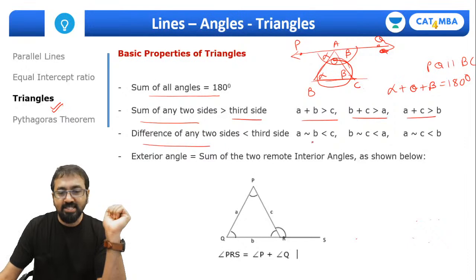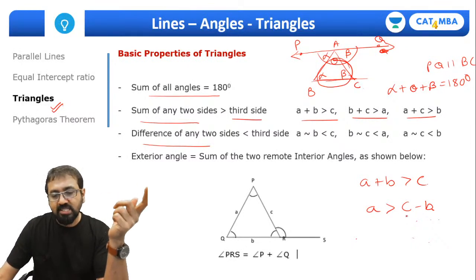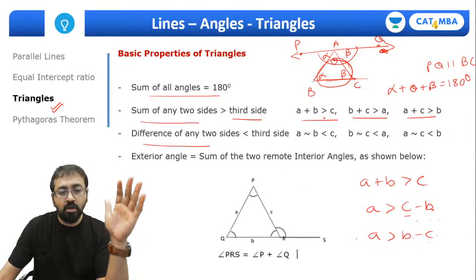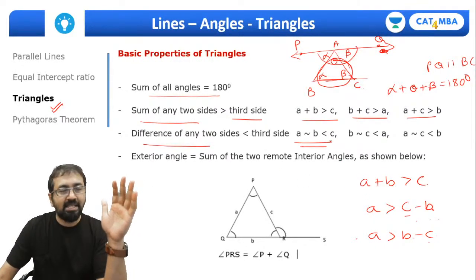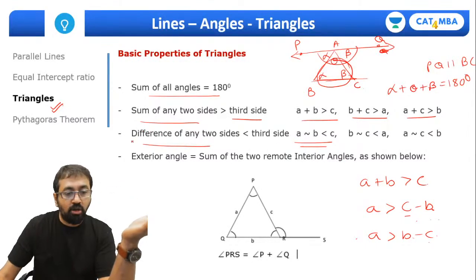The difference of any 2 sides is less than the third side. Guys, it's a very simple thing. A plus B is greater than C. So can I say A has to be greater than C minus B? Here we are assuming C is greater than B. If B is greater than C, then you can write A is greater than B minus C. It doesn't matter. So what I'm trying to tell you is the difference of any 2 sides will always be less than the third side. Remember this thing. And I'll show you some CAT questions where you need to apply these 2 properties.